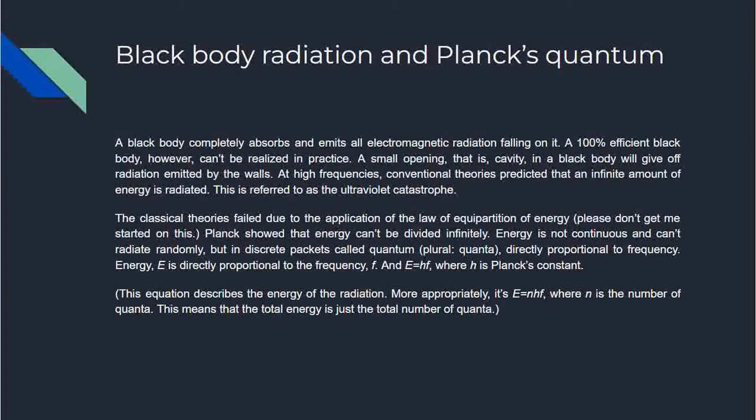So, blackbody radiation and Planck's quantum. A blackbody completely absorbs and emits all electromagnetic radiation. Electromagnetic radiation is just the light that is falling on it. Of course, a 100% efficient blackbody cannot be realized in practice, because a blackbody completely absorbs all the radiation without any sort of reflection, and it completely emits all the radiation, so that 100% efficiency is not possible in practice. A small opening, that's a cavity in a blackbody, will give off radiation emitted by the walls.